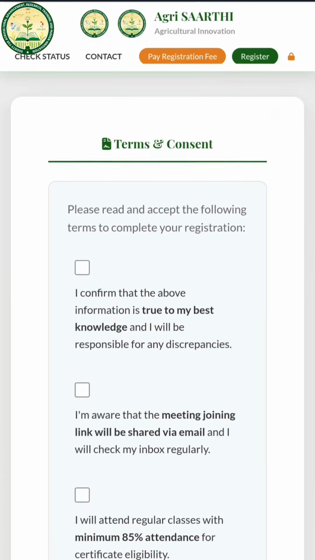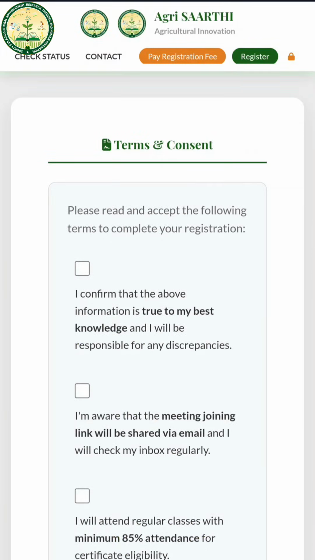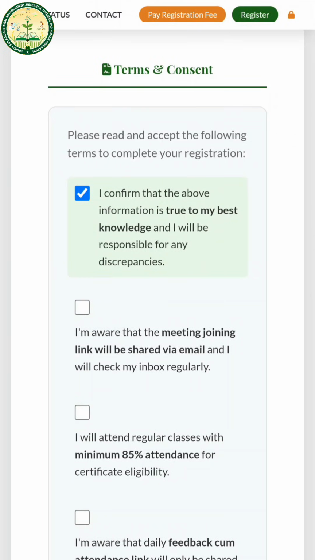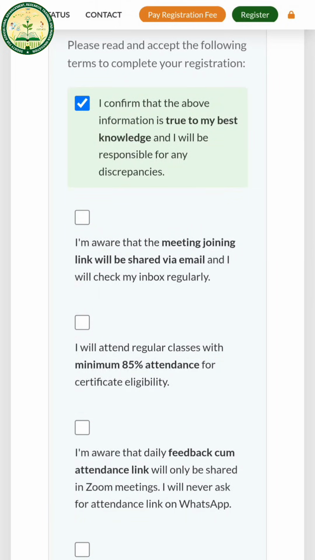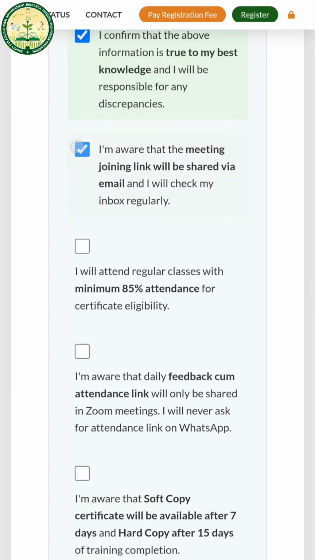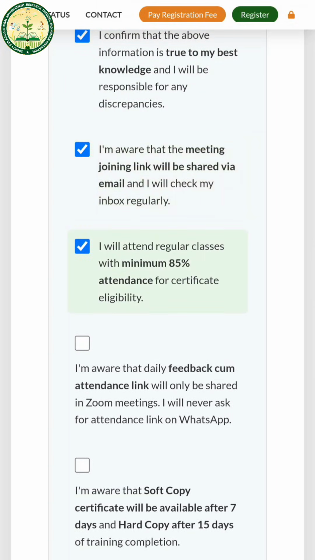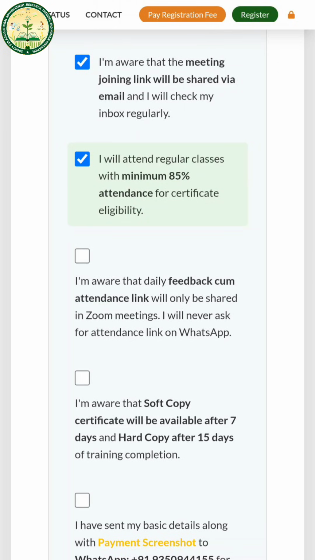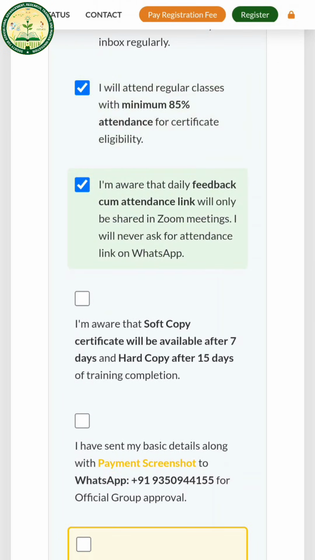Next, I have to read these terms and conditions, like the information is true to my best knowledge, and for any discrepancy I'll be responsible. Then the meeting joining link will be provided to you via email. You have to attend a minimum of 85% classes in order to get the certificate, and the daily attendance, feedback and performer link will be shared in the Zoom meeting itself.